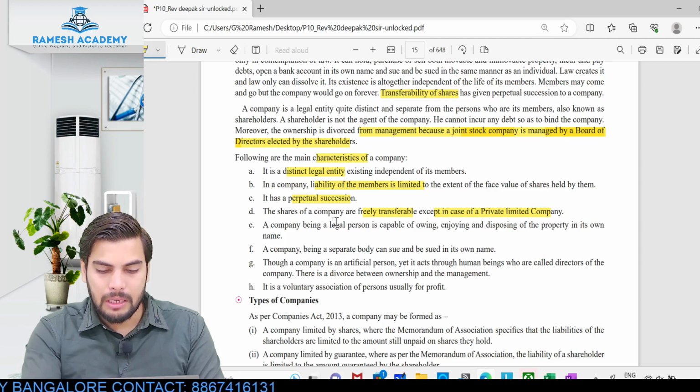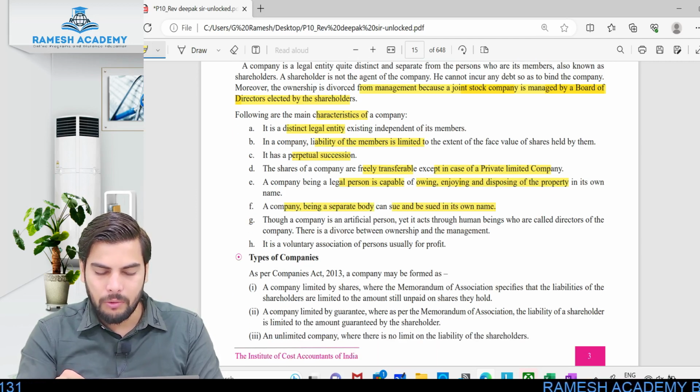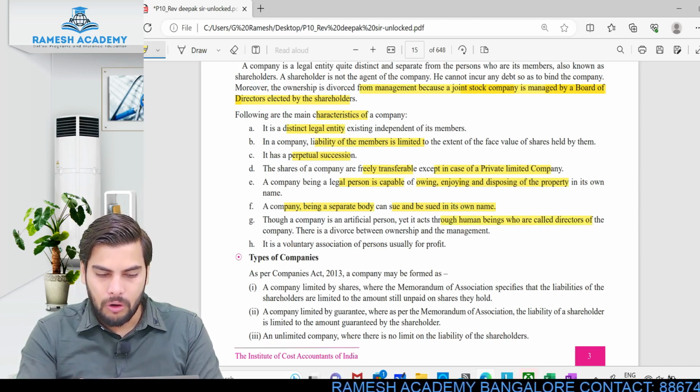A company being a legal person has the capacity of owning, enjoying and disposing of property. A company being a separate body can sue and be sued in its own name. Majority we would have already covered. Though a company is an artificial person, yet it acts through human beings, who are called the board of directors. The management of the company is taken care of by the board of directors.